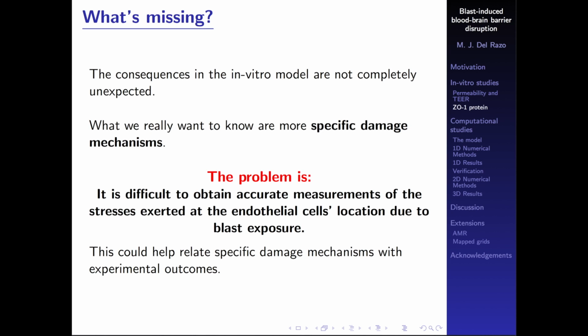The problem is that it's very difficult to obtain accurate measurements of the stress exerted where the cells are, at least at an experimental level. If we were able to know these stresses, we would be able to better relate what could be some specific damage mechanisms with these experimental outcomes.